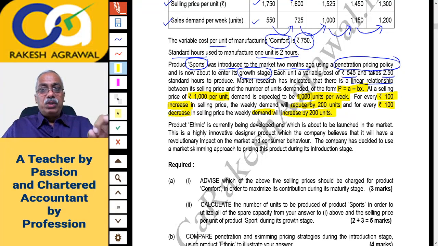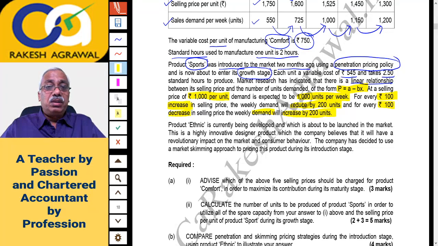So for sports, what will happen? For every 100 rupees increase in price, the quantity demanded will decrease by 200 units. And for every decrease of 100 rupees in selling price, the demand will increase by 200 units.